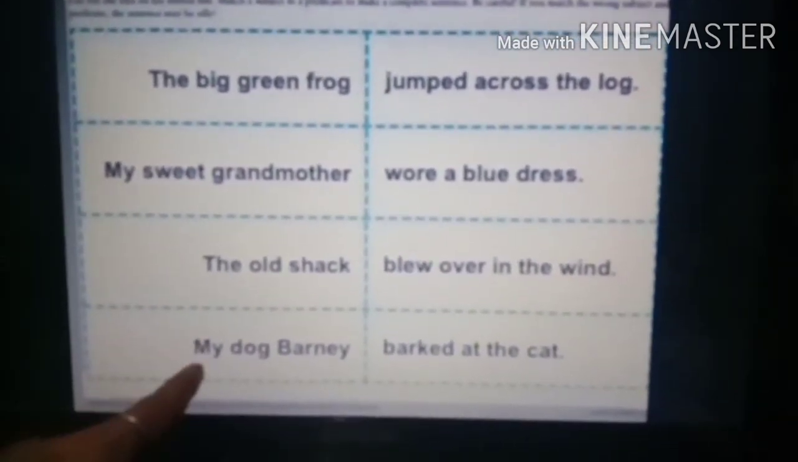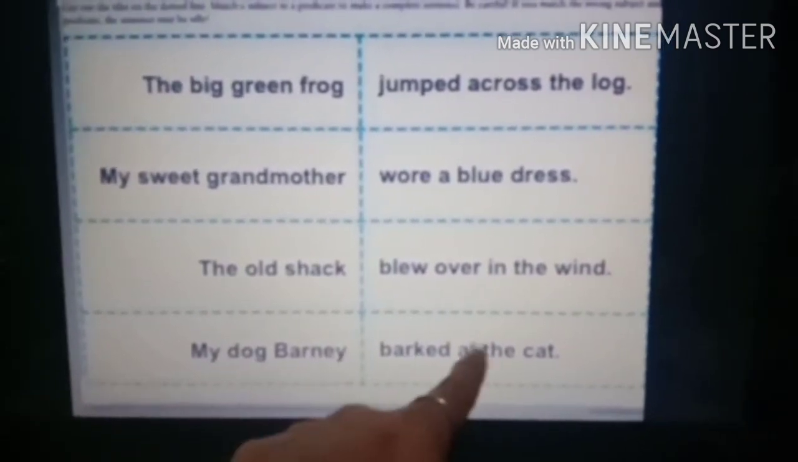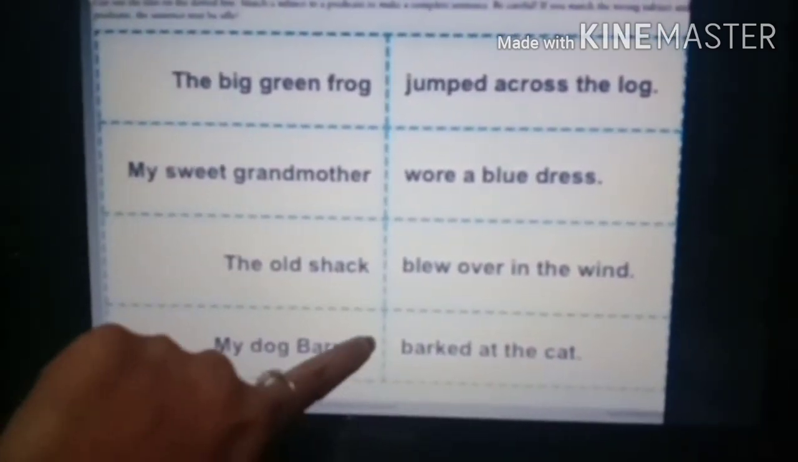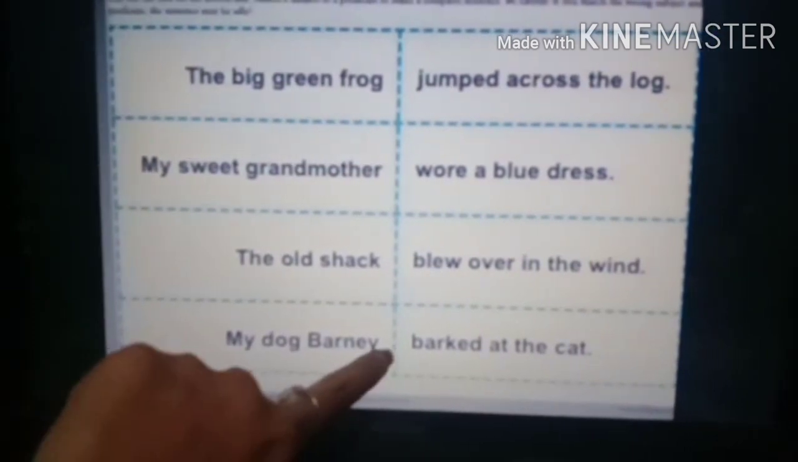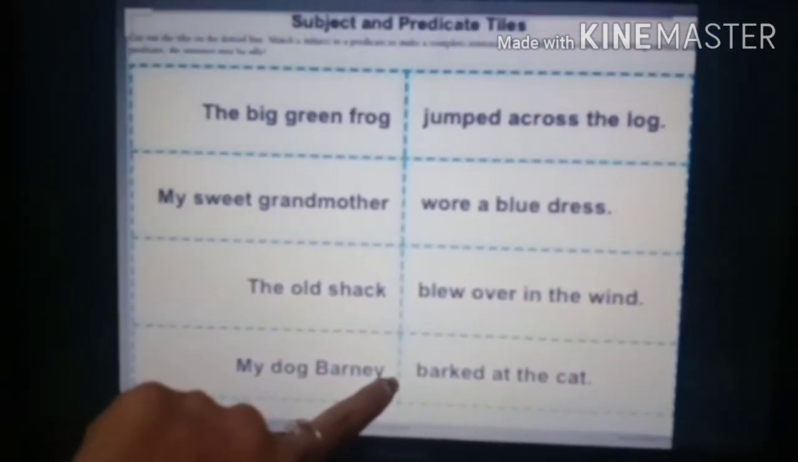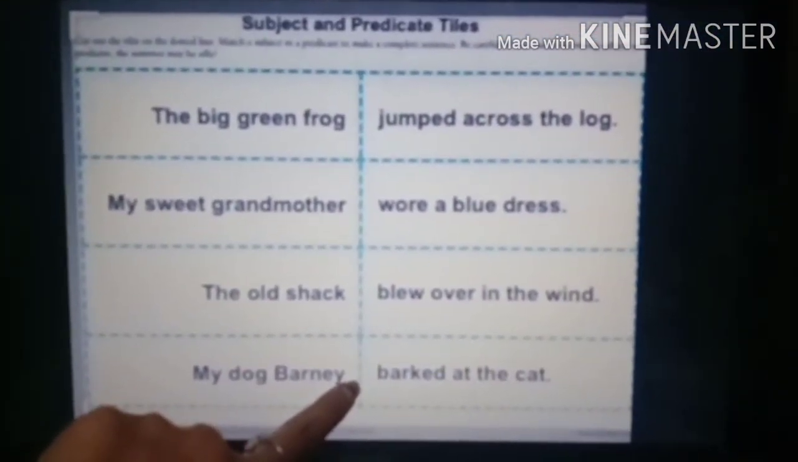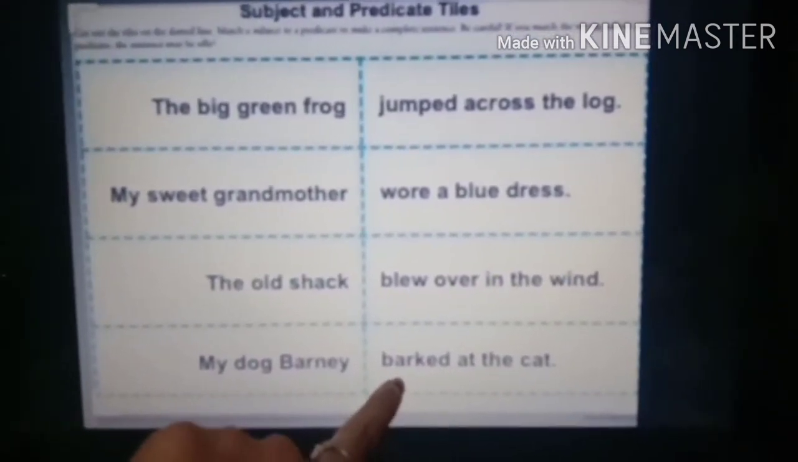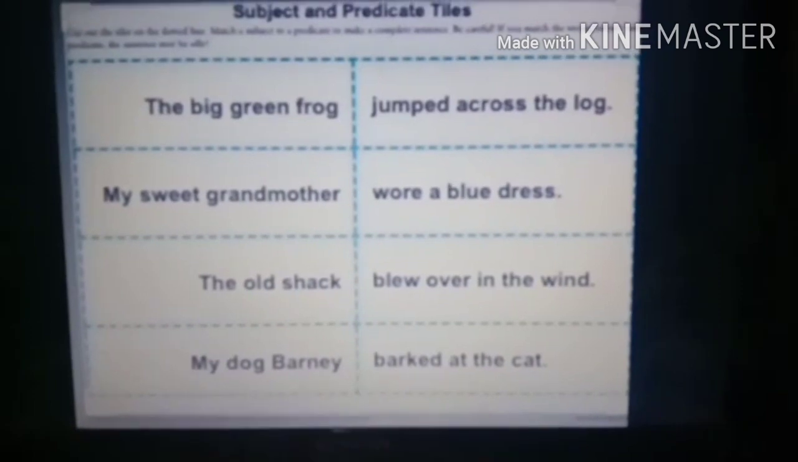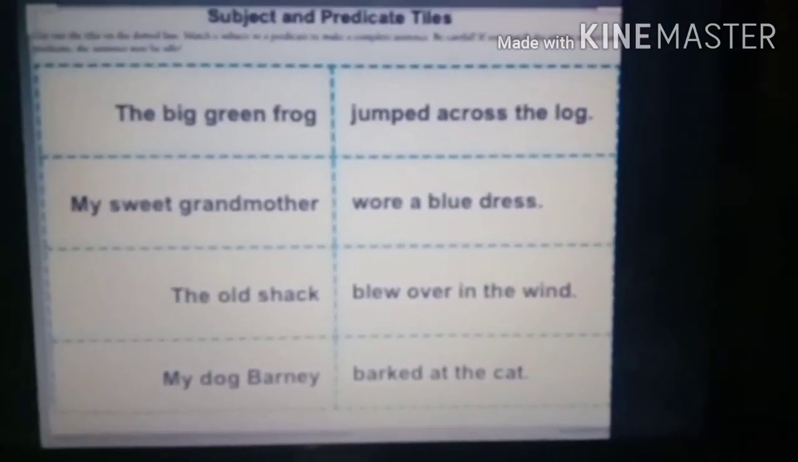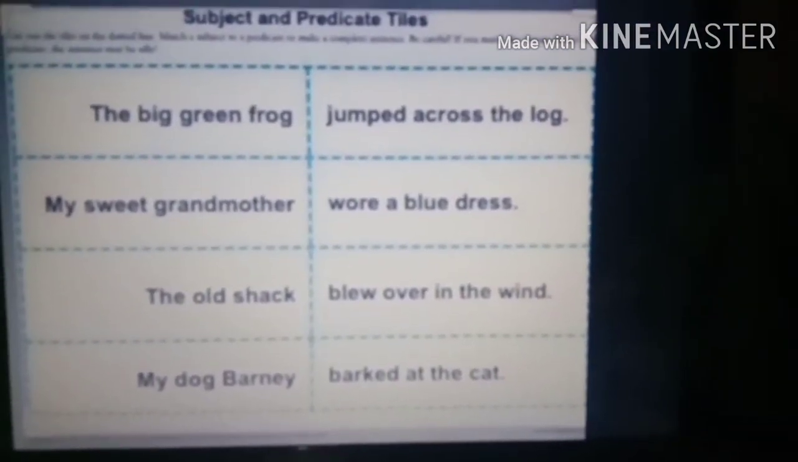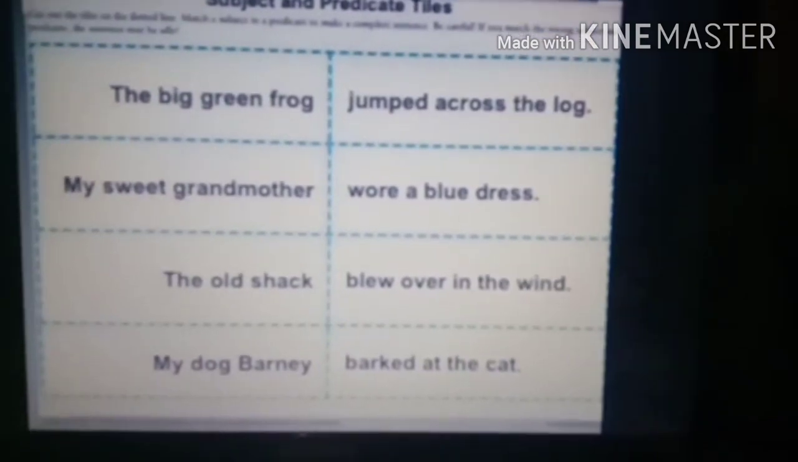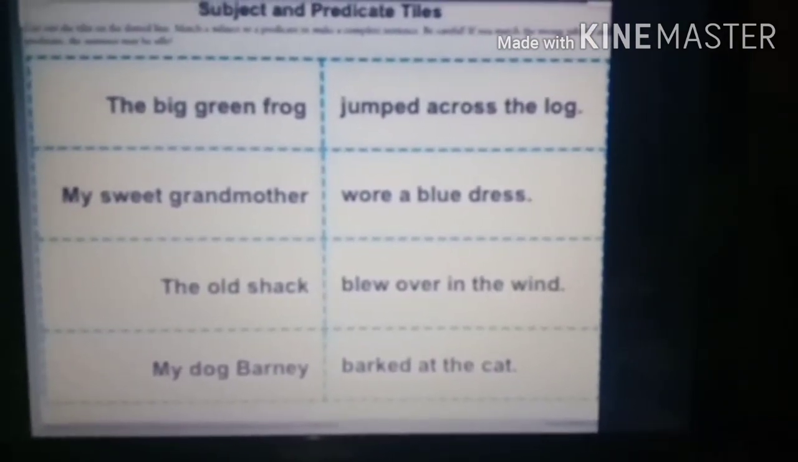And the last one. My dog Barney barked at the cat. So about whom are we talking? My dog Barney. So this is the subject. And what is given about my dog Barney? Barked at the cat. So this is the predicate, okay? It starts from the verb barked. So very simple. The predicate starts from the verb. This is easy to understand and remember.